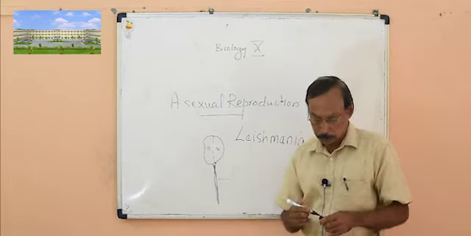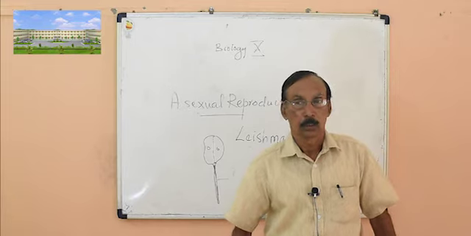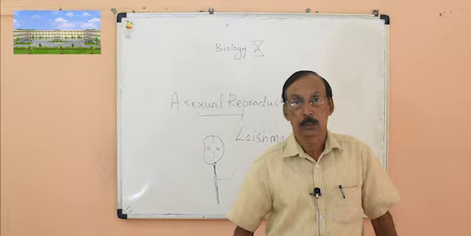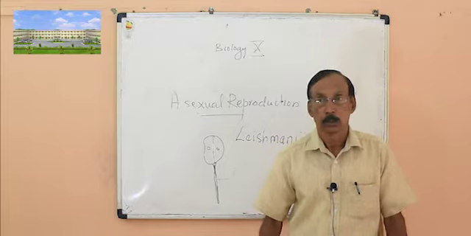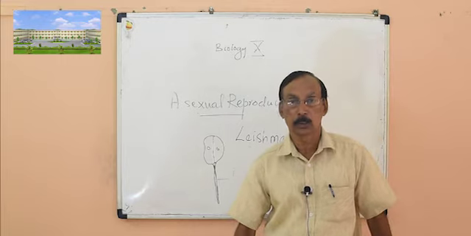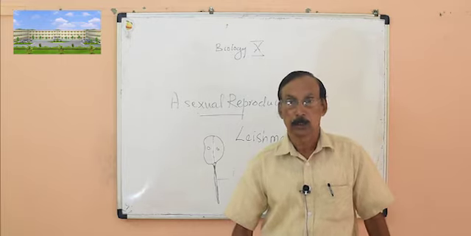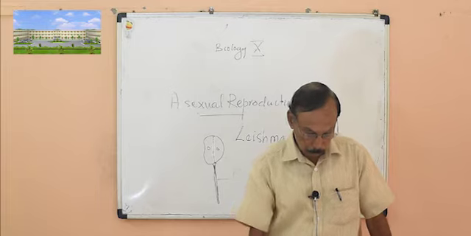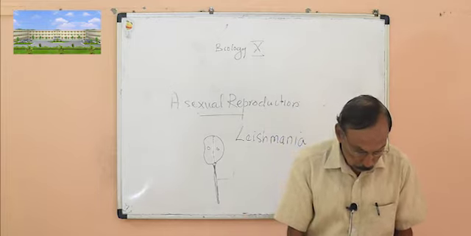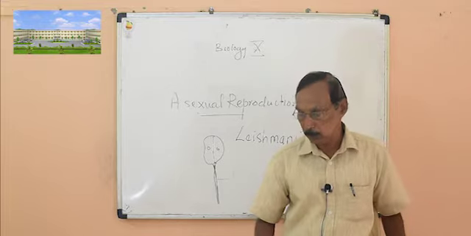But amoeba, so the question can be asked, what is the difference between fission in amoeba and Leishmania? In amoeba, binary fission can take place at any plane, any place. But in Leishmania, which causes Kala-Azar, it will take place only through a particular place.